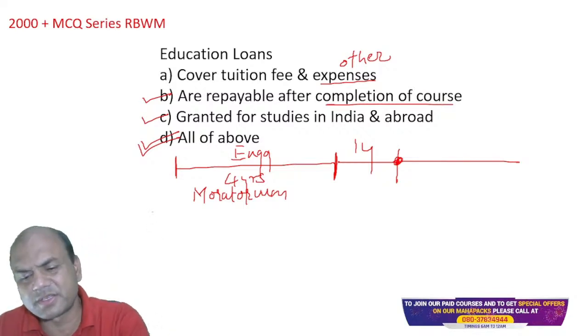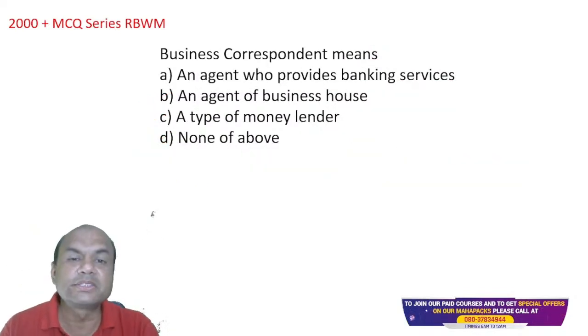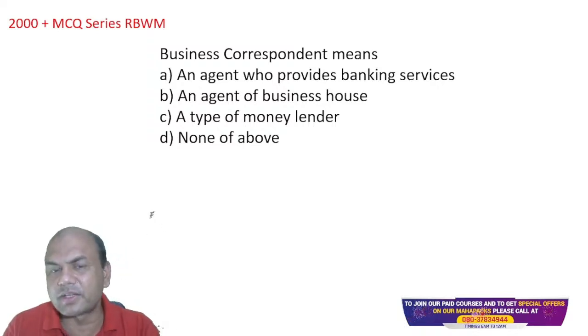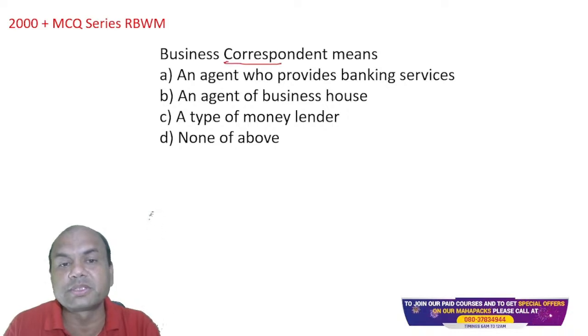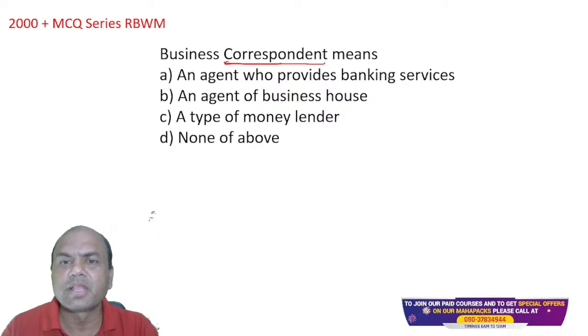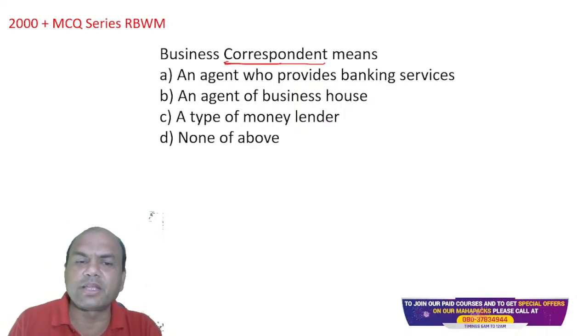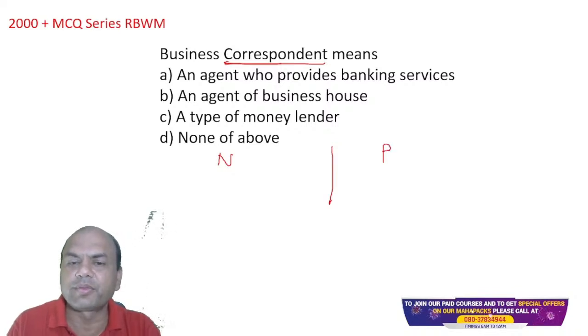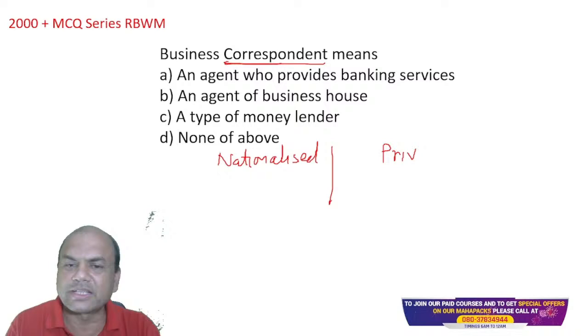Business correspondent means, now that's why I said difficult level questions are coming up. What is a business correspondent? You all have BCs now in your banks. Here, nationalized banks, I'll just write N over here. And second is private banks, P. Let me write it only here, because N and P doesn't signify anything. Nationalized and second is private.